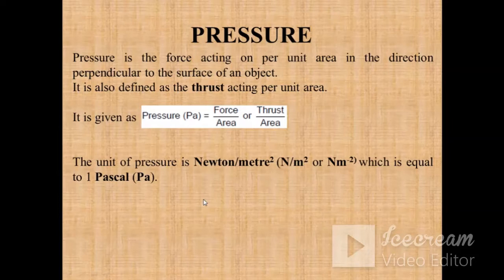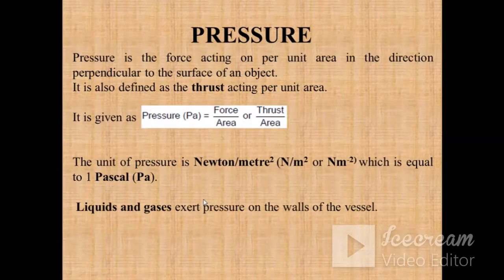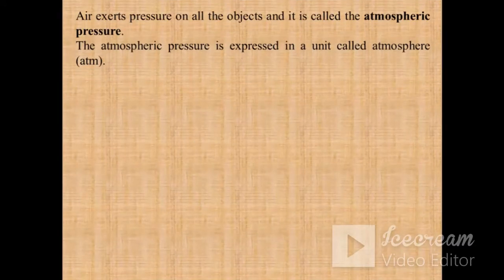Now the way solids exert pressure on a surface depends upon their area. The surface which is in contact with the other surface is going to exert the pressure. But liquids and gases exert pressure on the walls of the vessel as well, and the consequences of this pressure we will discuss in the ongoing slides. Then the air also exerts some pressure on all objects, on our body also. That pressure we call atmospheric pressure.